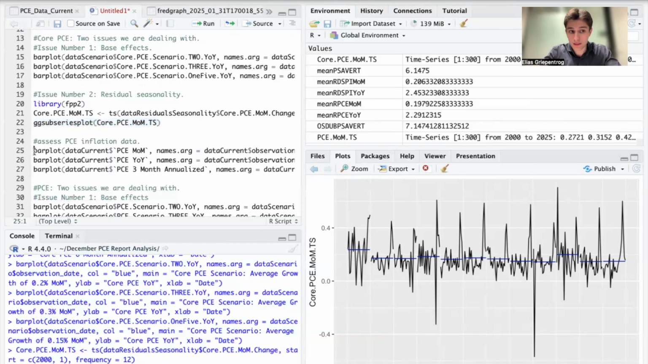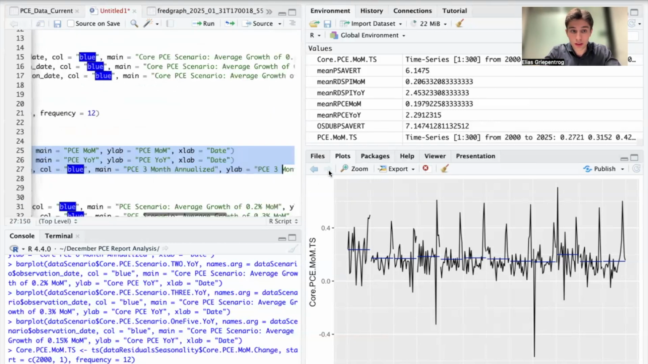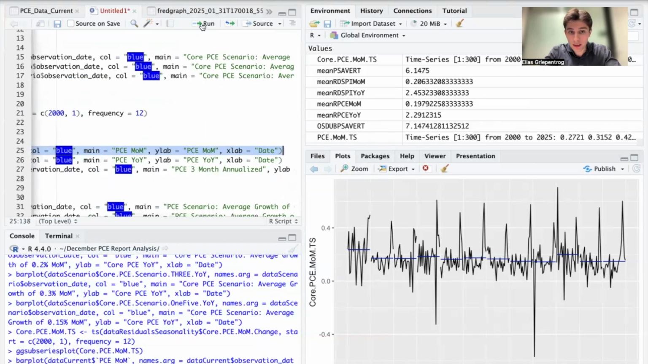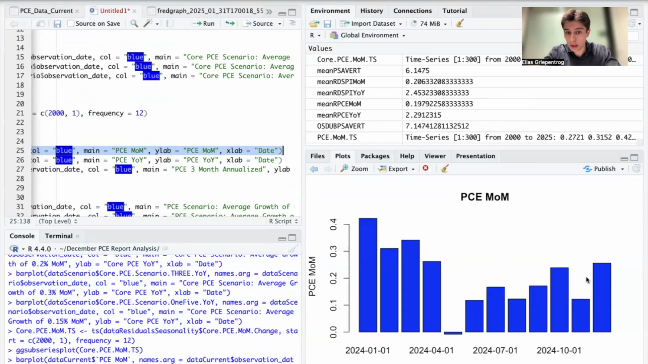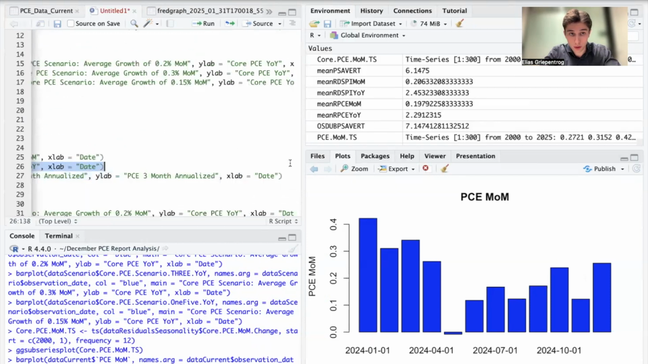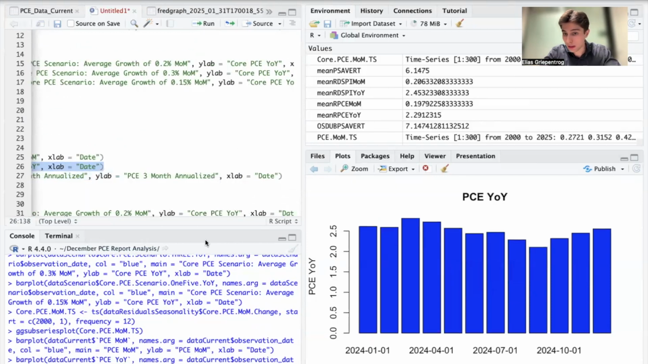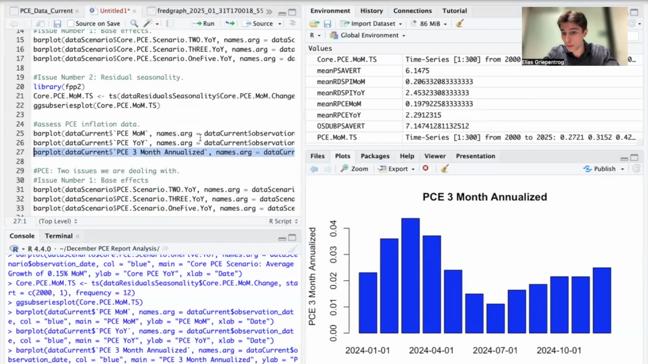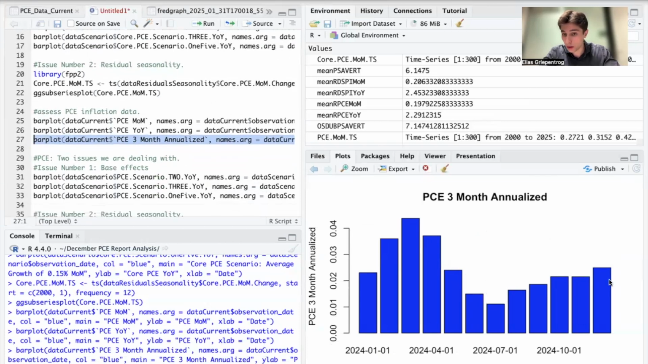And we can conduct the very same analysis using, of course, the headline rate. When we take a look at the month over month rate, we can see that it rose by 0.3% month over month in December. And when you take a look at the year over year rate, we have seen a steady reacceleration, a steady rebound in the year over year headline PCE rate. And when you take a look at the 3-month annualized, we also saw an increase here in December.